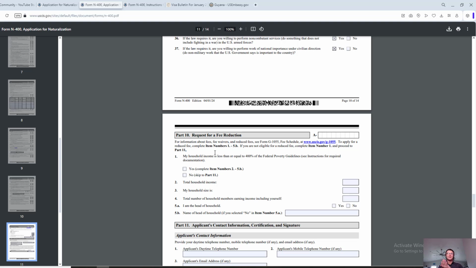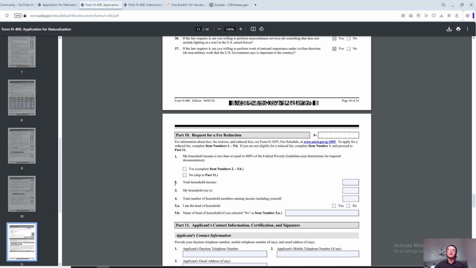Keep that in mind. But you can also request a fee reduction through the form directly. So if your household income is less than or equal to 400% of the federal poverty guideline, you might be eligible for the fee reduction.